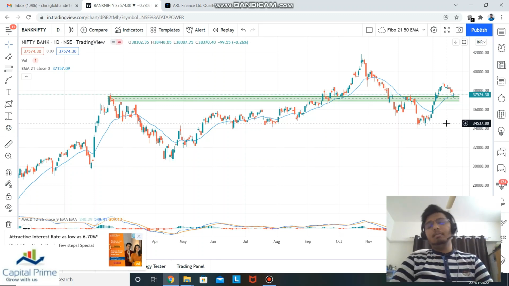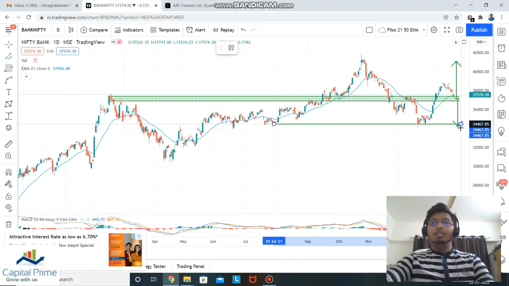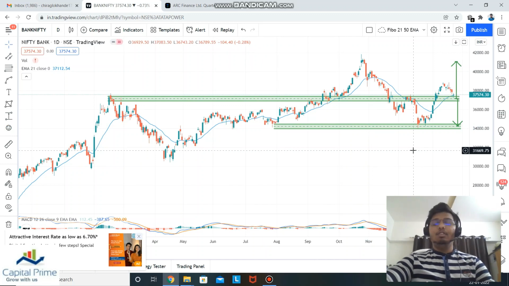Someone in the group was asking me about the put or call in here. For now, I don't share calls in options. Maybe we can cover that in detail. But for now, I don't think we should jump into a position. We should not jump to a conclusion. Let's wait for the next move of Nifty and Bank Nifty both. If it moves up from here, then expect around 4,000 points up. If it moves down, then around this particular level. So around 34,000 we can say. These are the levels to watch for.